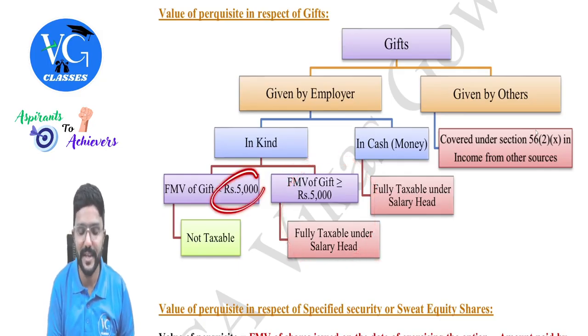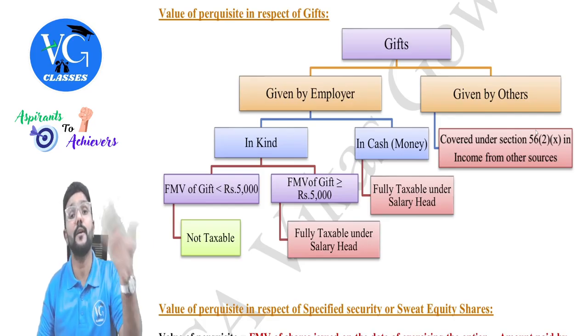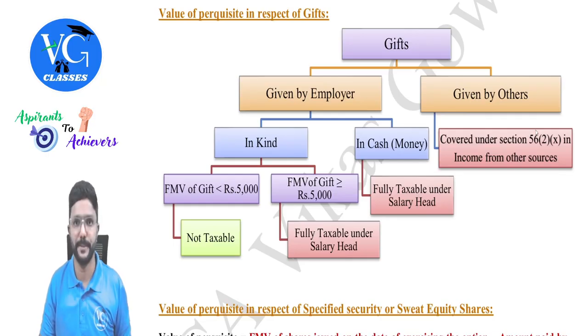And please be careful, this 5,000 is the limit per annum. Okay, because sometimes the employer might give gifts a number of times in a year. In that case, check the value of the gifts in aggregate for a year.